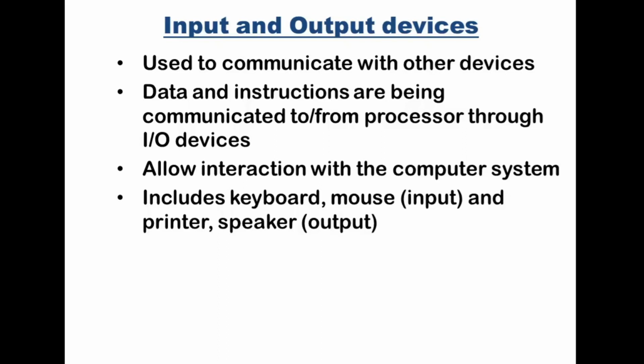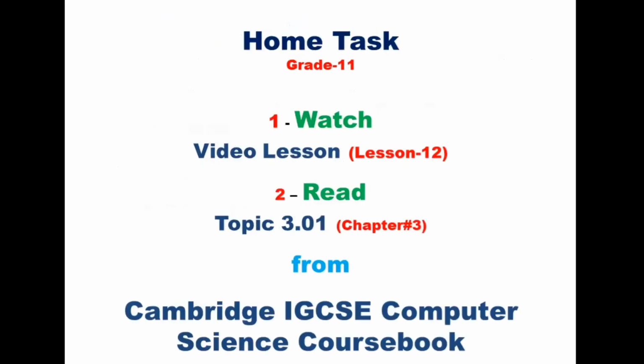Some I/O devices include keyboard and mouse. You know that these are the input devices, and printer and speaker are the output devices. There is a long list of input and output devices, and many of these you know. Now boys, that's all with this discussion on the main sections or parts of the von Neumann architecture.